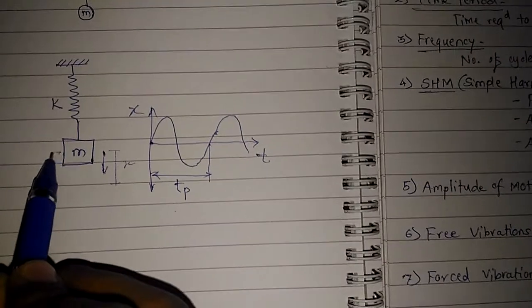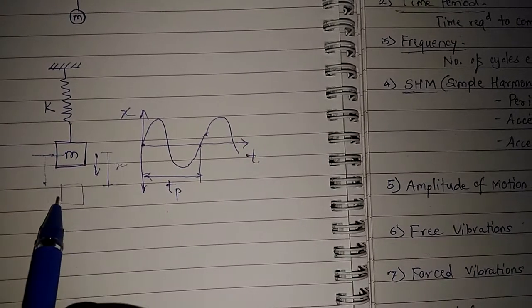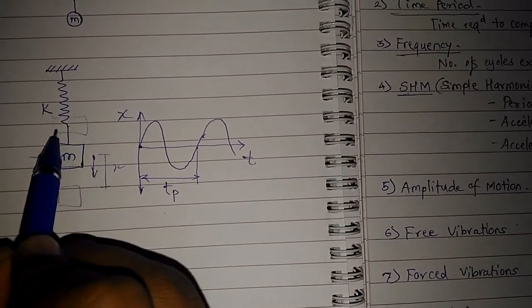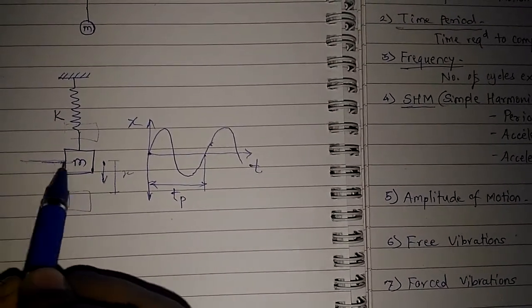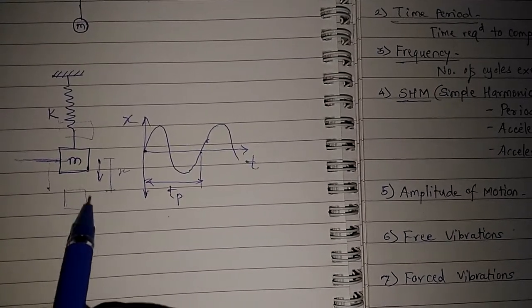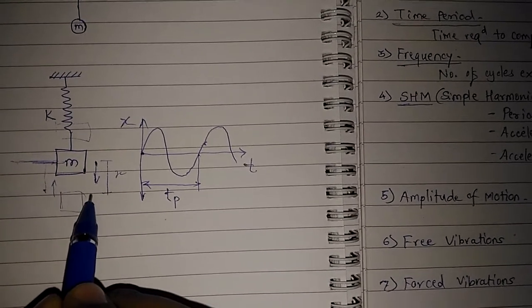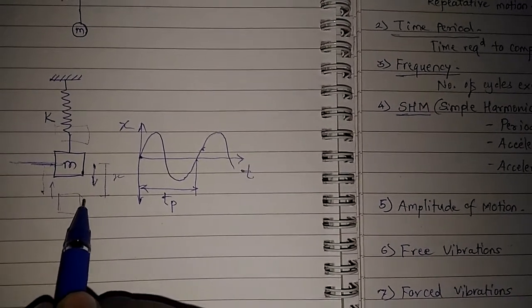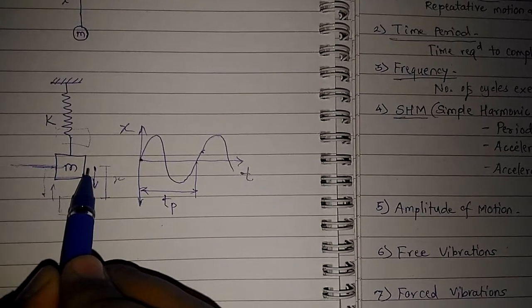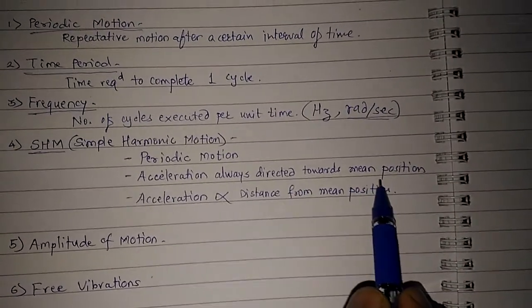The mean position will be somewhere here, and the mass will travel this much distance, and again it will go towards this end, and it will execute the motion. So this we can say is the mean position. So the acceleration of this mass is always directed to this position, means when the mass is moving downwards, its acceleration is in the opposite direction to its motion, means actually it is decelerating. And when the mass comes towards this original position, then it is accelerating. So its acceleration is always directed towards its mean position.